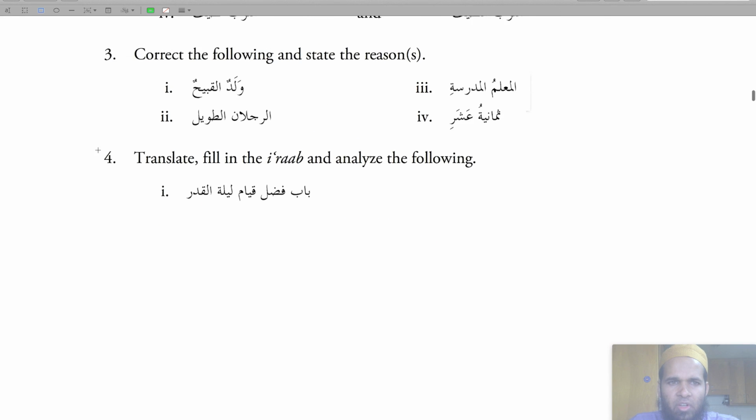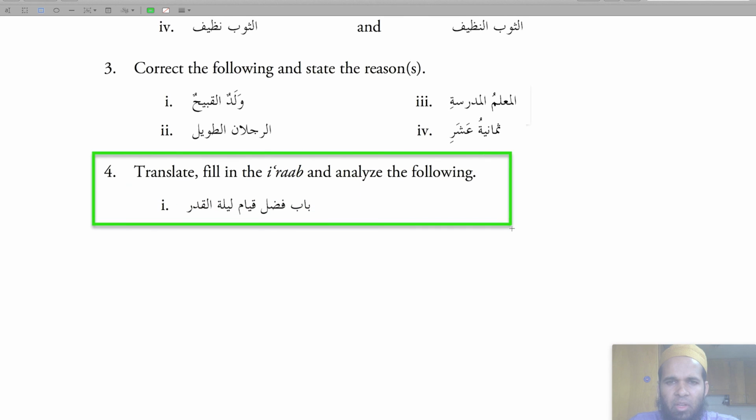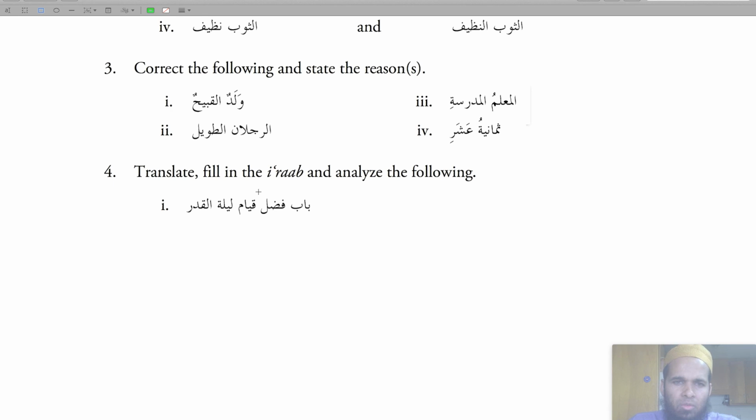Number 4, translate, fill in the i'rab, and analyze the following. Okay, babu fasli qiyami. Let's do this. So babu, this is a dhamma, so let's call that dhamma. Babu fasli qiyami laylatil qadri. All of these are going to be kasra, and this is the only dhamma here.